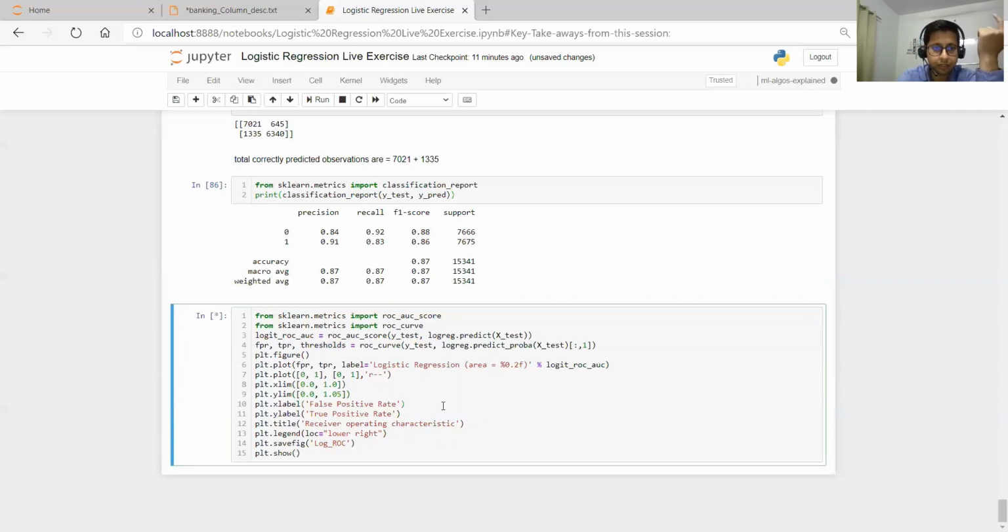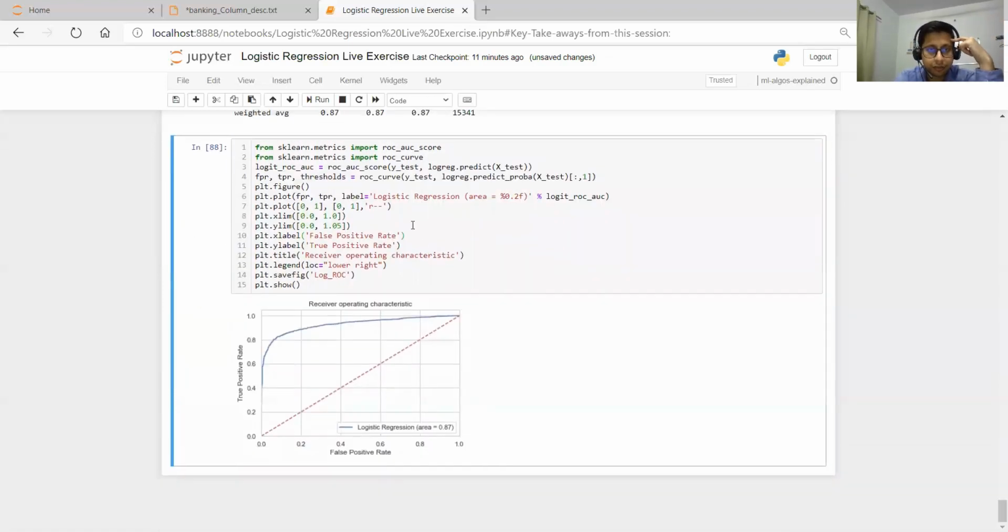Okay, let me draw it. So like this, the logistic regression area will come here. Okay, plot. Understanding this curve is more important. So what is it telling? The ROC curve is nothing but the plot between true positive rate versus false positive rate. True positive is correctly identified as positive, false positive is incorrectly identified as positive, falsely predicted as positive. They are not positive, but the model is predicting positive. So they are wrong, right?